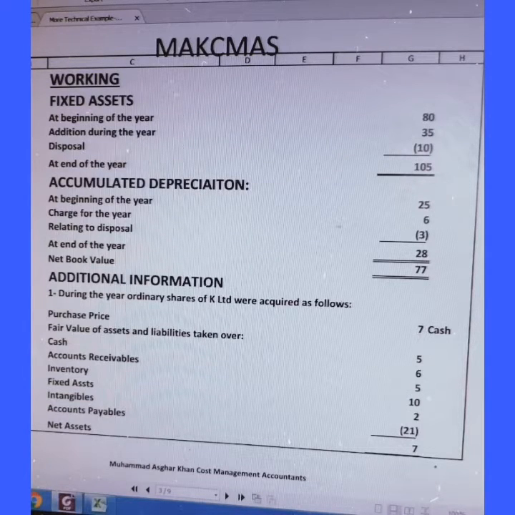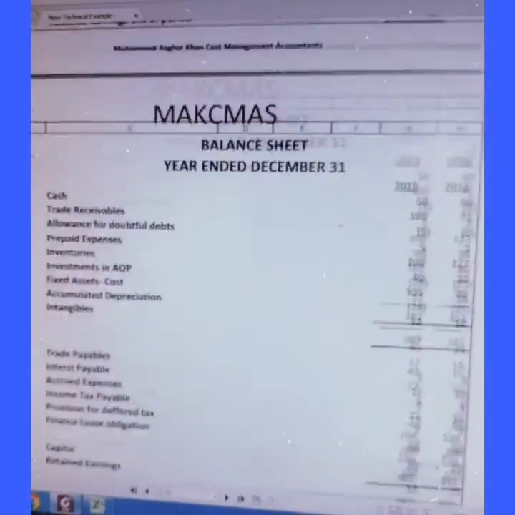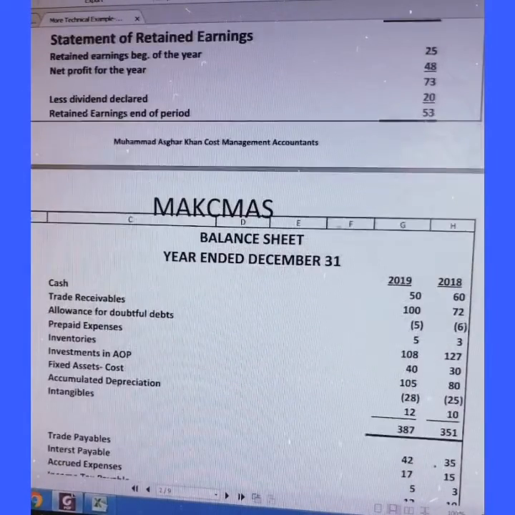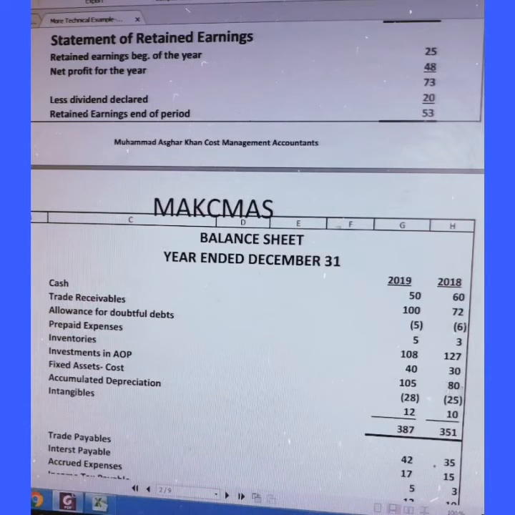Fixed assets schedule working: at the beginning of the year was 80. 80 is showing on the balance sheet; the opening balance comes here. Similarly, this is the closing.